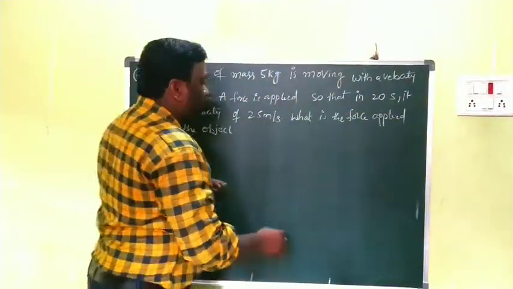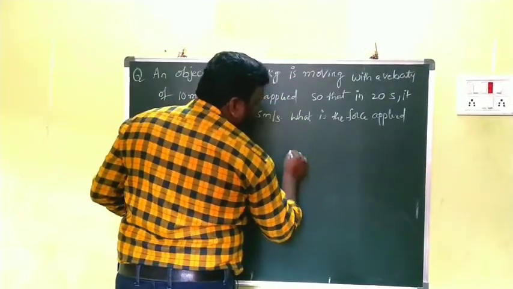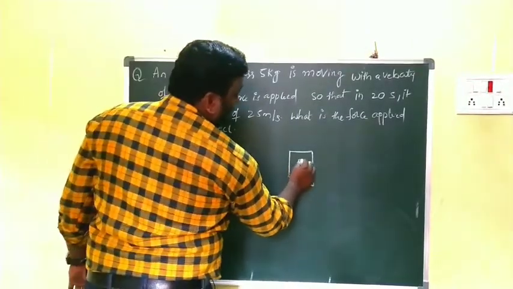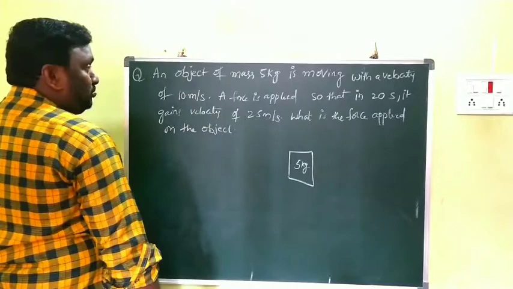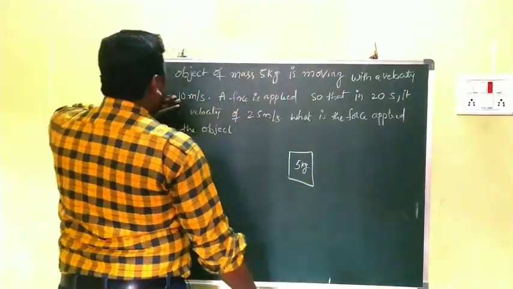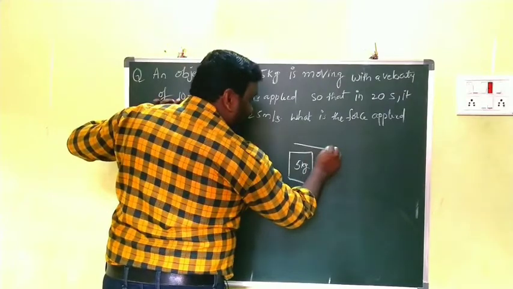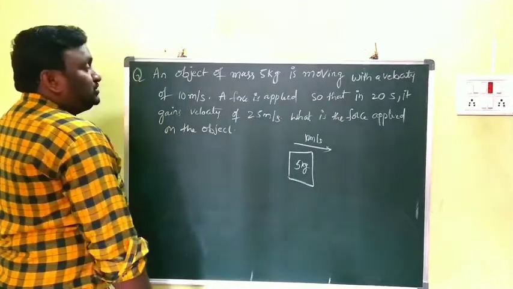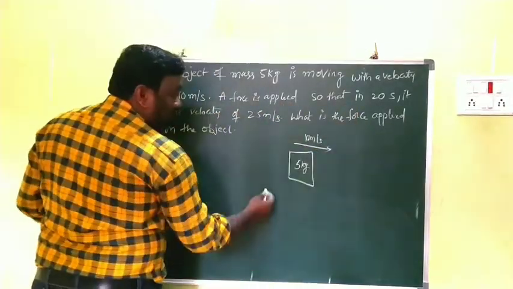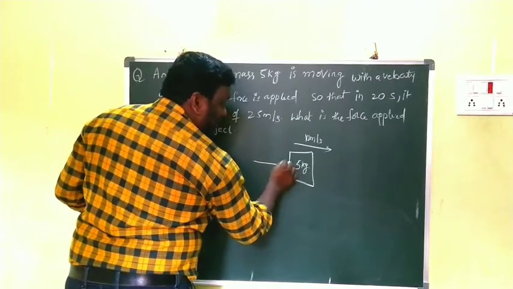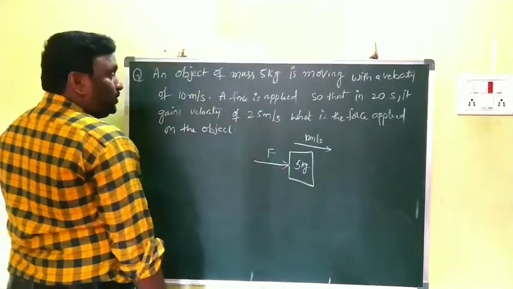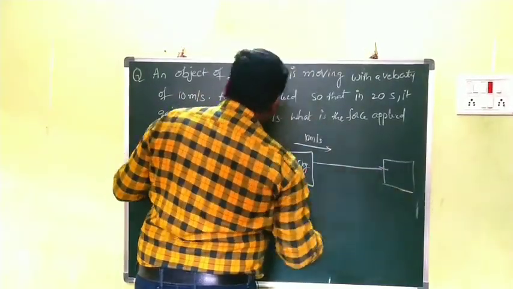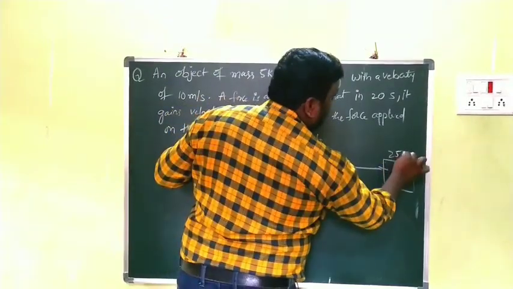So here, look here now. The first thing, one body is there. That body's mass is 5 kg. Already it is moving with a velocity of 10 meter per second. That means it is already in motion with what velocity? 10 meter per second. So a force is applied. After the body is in motion, some force is applied on that body. Due to that, within 20 seconds it will gain a velocity of how much? 25 meter per second.